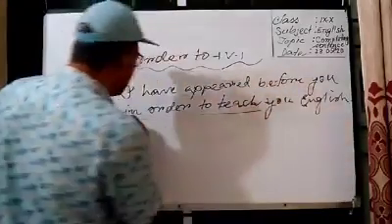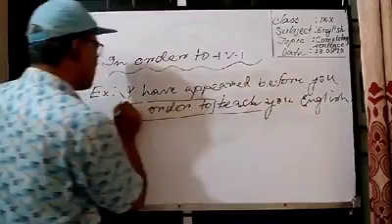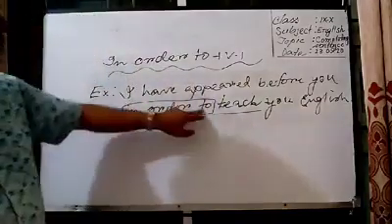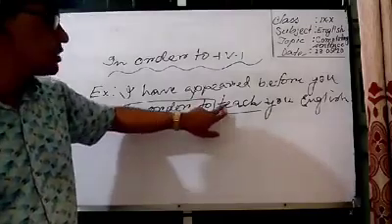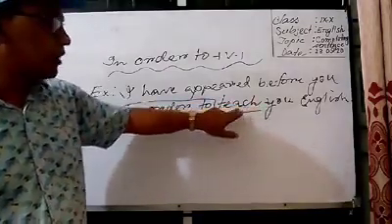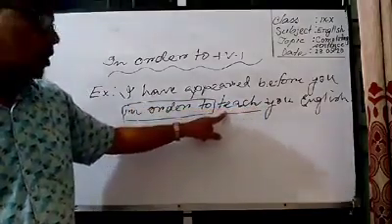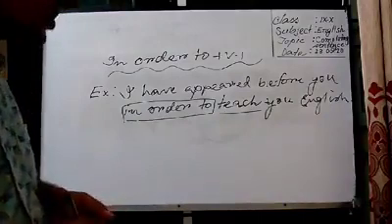Here, in order to is a phrase. Just after in order to, I have used here teach. Teach is of course a verb and it is in the present form. The past form and past participle form of teach is taught.